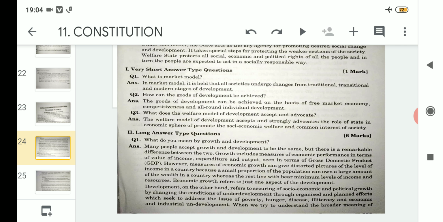So the first question is, what is market model? In a market model, it is held that all societies undergo changes from traditional, transitional and modern stages of development.